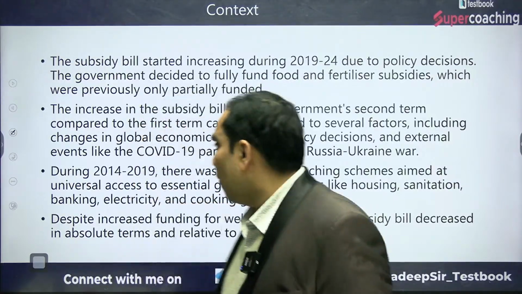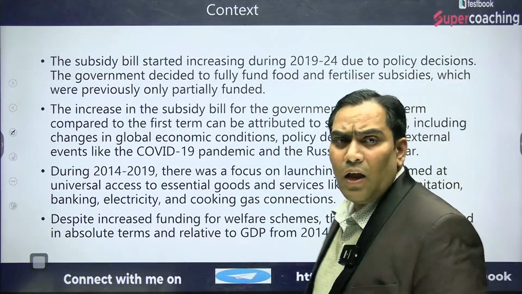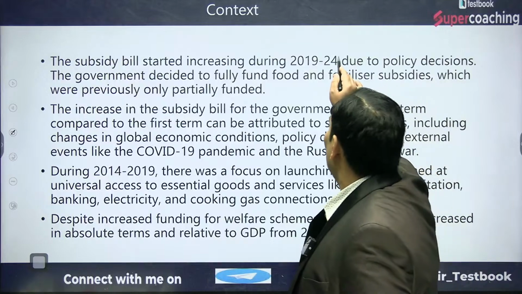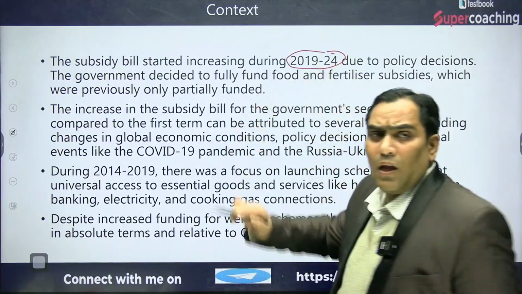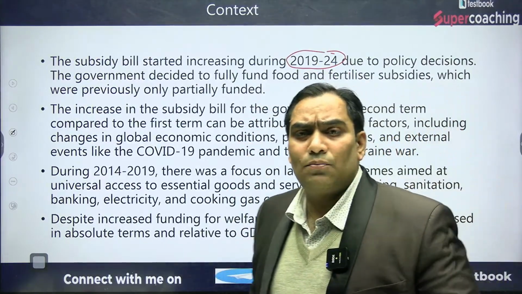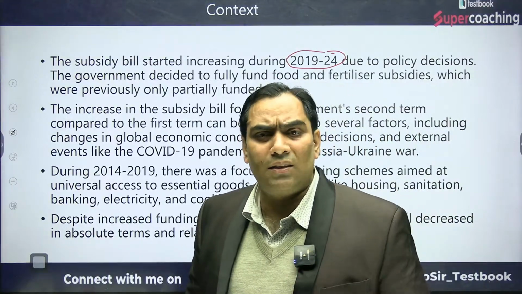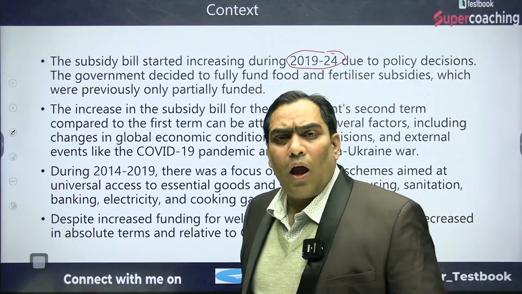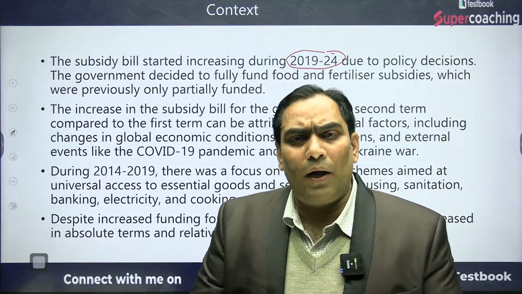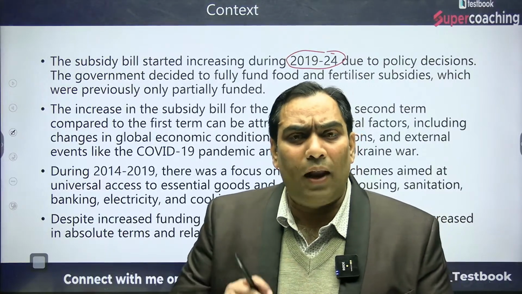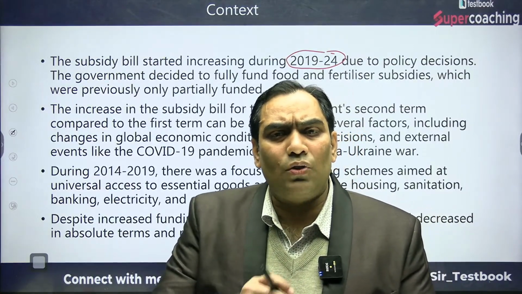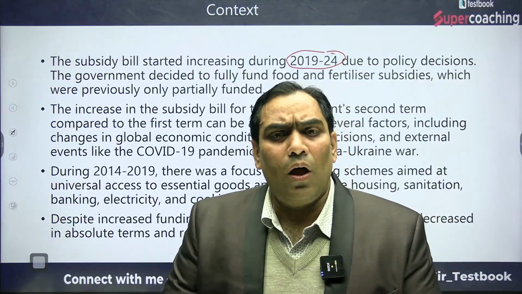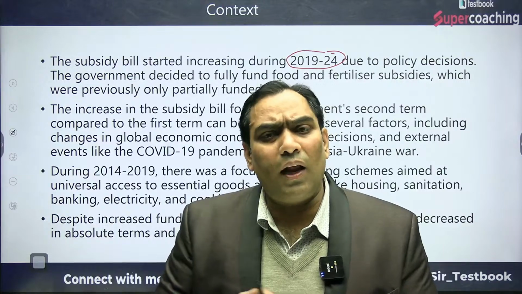As I talked about, we have already discussed the context. The subsidy bill has started increasing from 2019 to 2024. That means the burden of subsidy on the government of India has increased in the second tenure in respect to the first tenure. Although in the first tenure the government of India took more welfare measures in comparison to the second tenure, the subsidy burden is more in the second tenure. So what are the reasons for that?